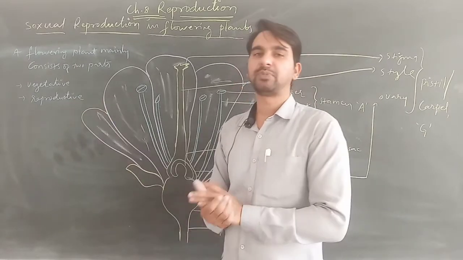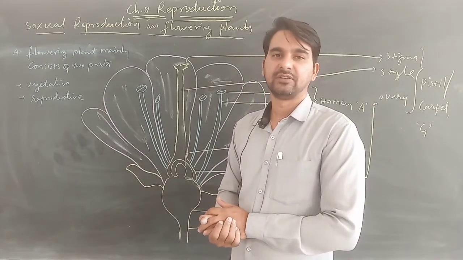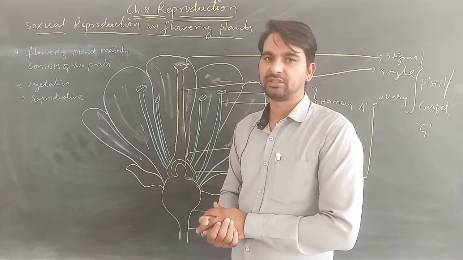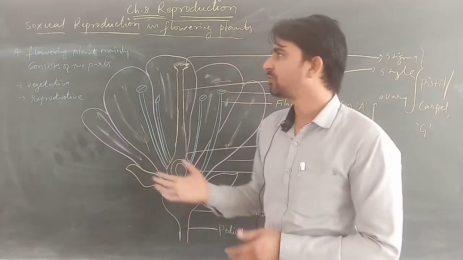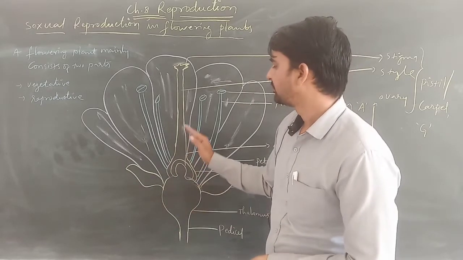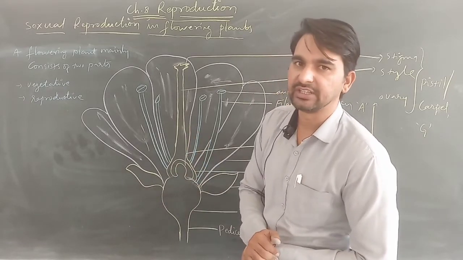Then the reproductive part is the flower. Here the plant undergoes the process of sexual reproduction with its reproductive part, that is the flower.